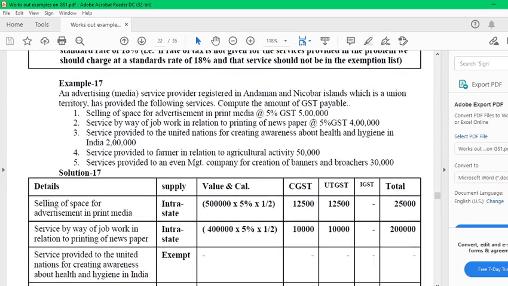Problem 17. For example, an advertisement media is a service provider registered in Andaman and Nicobar Islands, which is a Union Territory, and has provided the following services. Compute the GST payable. Selling space for advertisement 5%. Service by way of job work, printing, 4 lakhs, the rate of 5%. Next, service provided to the United Nations for creating awareness about health and hygiene in India, 2 lakh. Service provided to farmers in relation to agriculture activities, 50,000. Service provided to an event management company for creation of banners and brochures, 30,000.